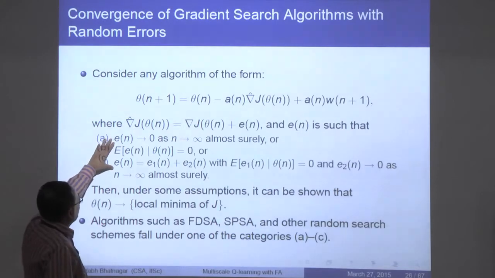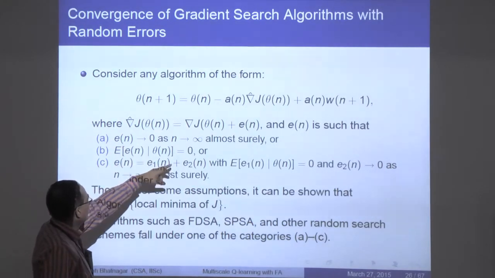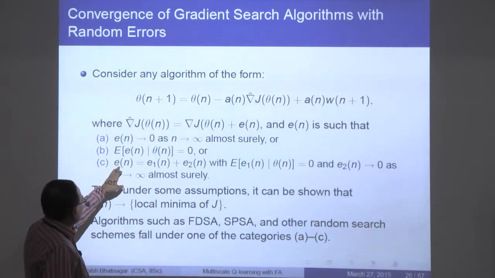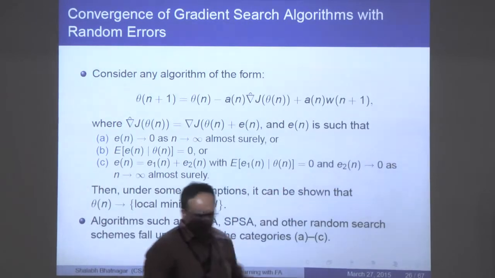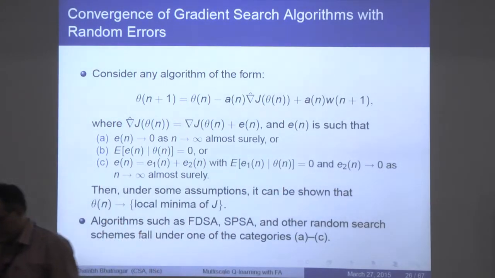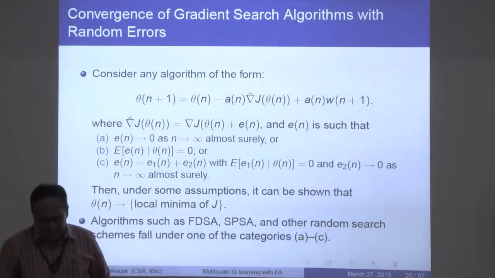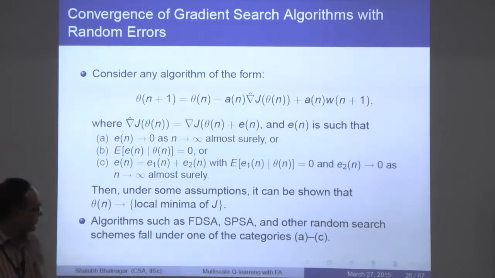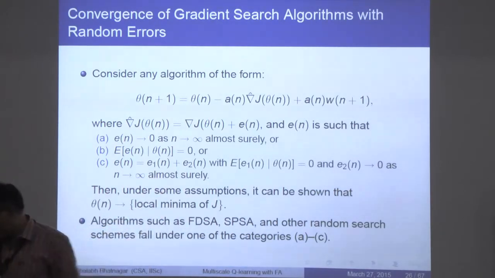So let's say E n is a quantity that goes to 0, or if it doesn't go to 0, you require that the expectation of E n given theta n is 0. Or the most general thing would be that E n is the sum of E1 and E2, where one part is mean 0, the other goes to 0. In any of those situations, you can show that theta n will converge to the set of local minima of this function J. And you can see that all these algorithms, the finite difference stochastic approximation by Kiefer-Wolfowitz, the simultaneous perturbation due to Spall, and other random search schemes would fall into one of these categories.